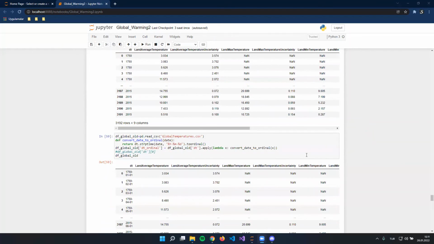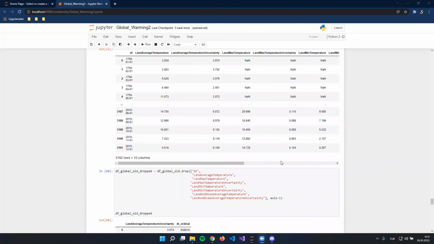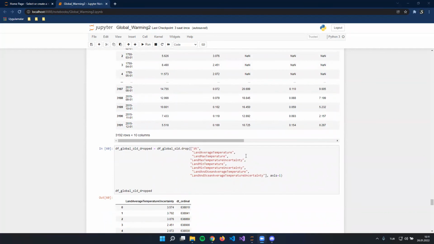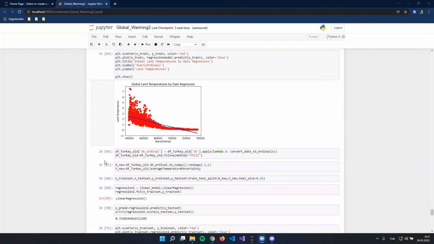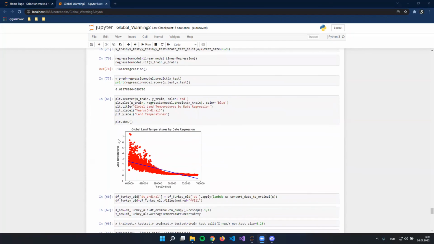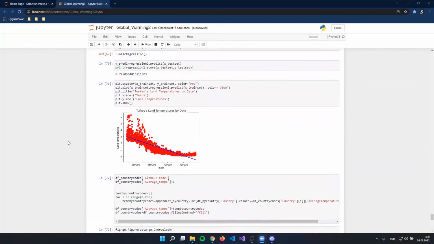After that, we created linear regression models for the data sets. First, we converted string dates to ordinal values. After that, we dropped some columns of the data set and filled the empty NA values by using the fillna method. The global regression model score is 65%. We did the same linear regression steps specifically for Turkey, and we got a 72% score for Turkey's regression model.